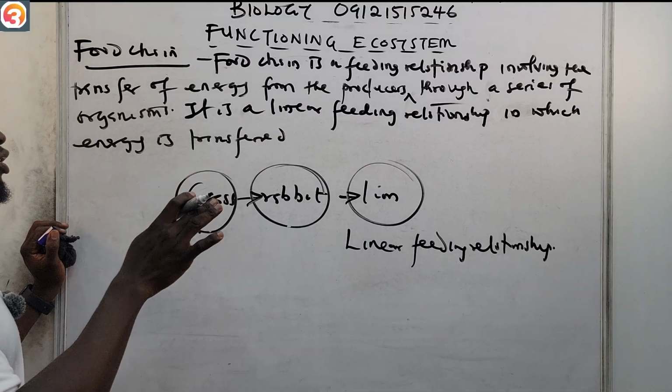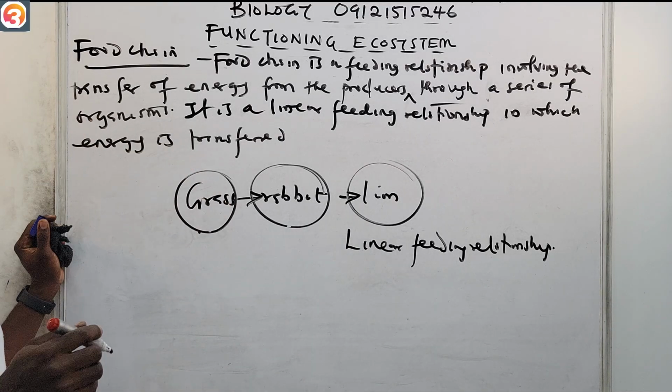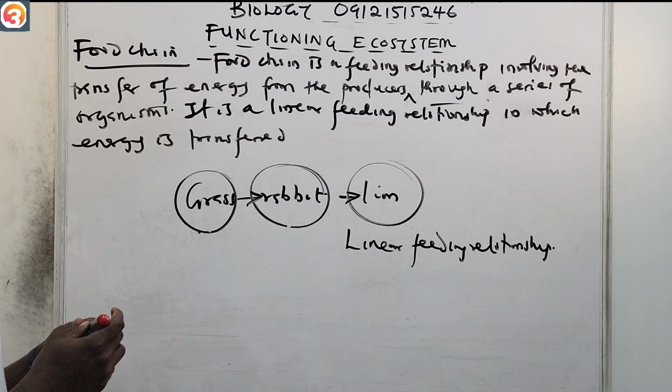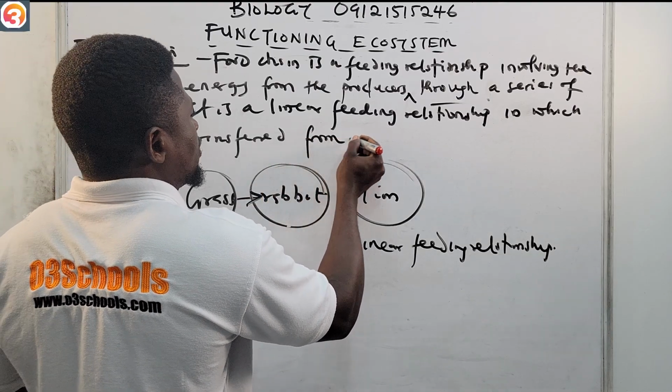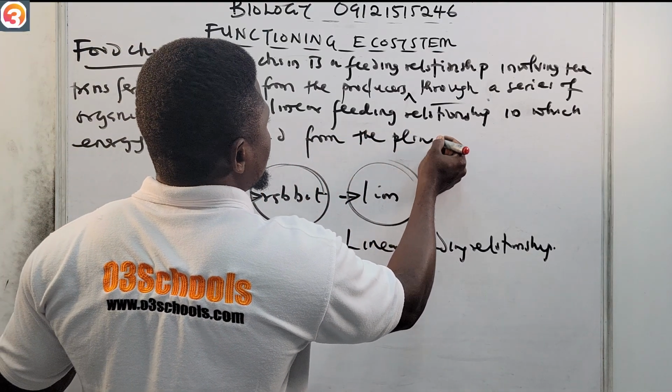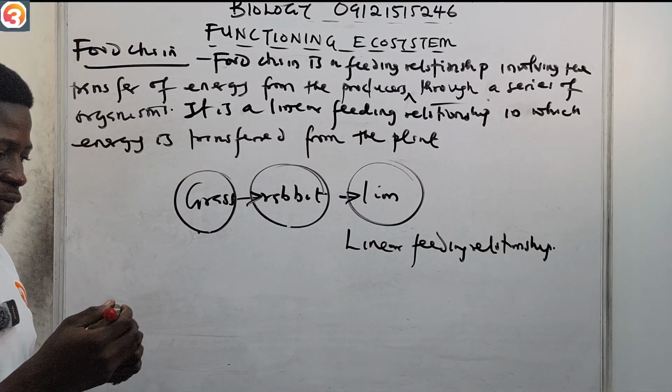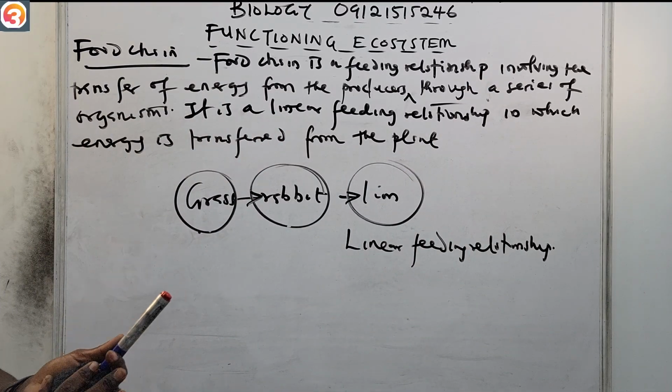It's a linear feeding relationship in which energy is transferred from the plants, which is the producer, through a series of organisms.